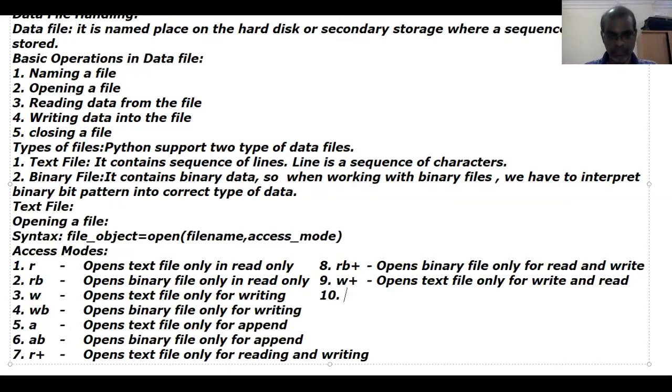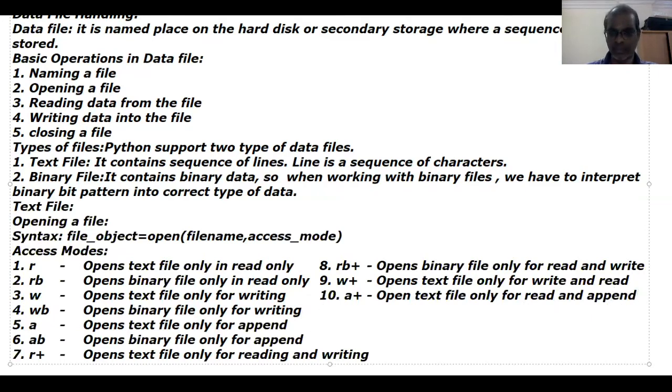Next one is A plus. It opens text file only for reading and appending. Read and append.